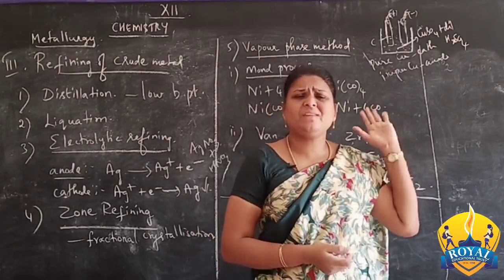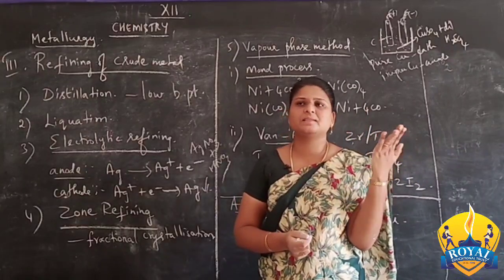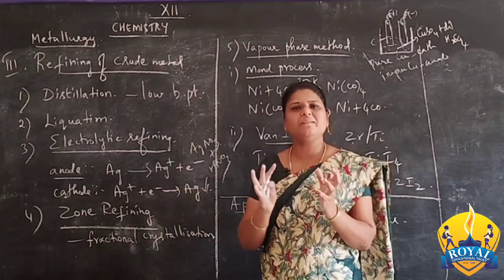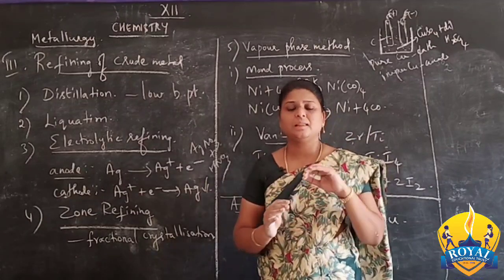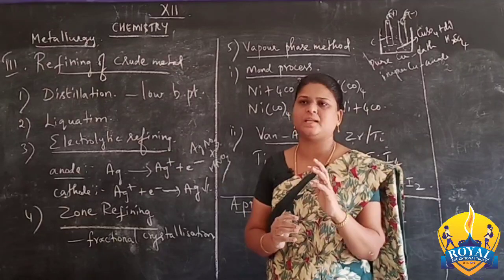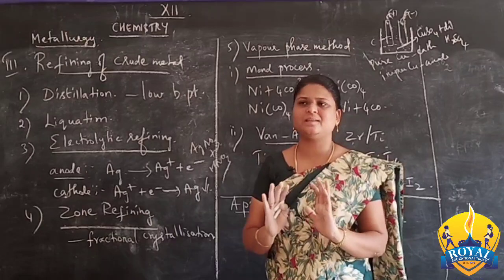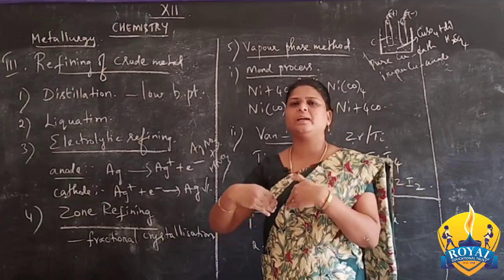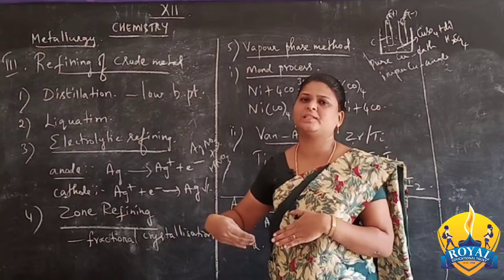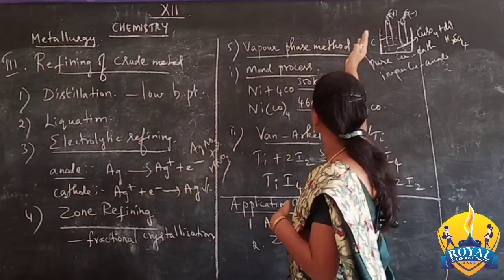In the previous step we studied the extraction of copper, isn't it? From the copper pyrites we get the blister copper. Already I told you, copper with about 2% impurity is called blister copper. So the impurities are present in the copper, and for that we follow the next step for the purification of copper. We can do the electrolysis of copper.